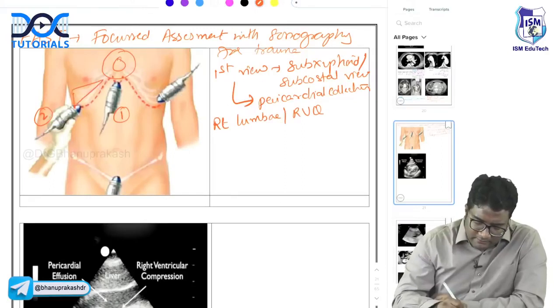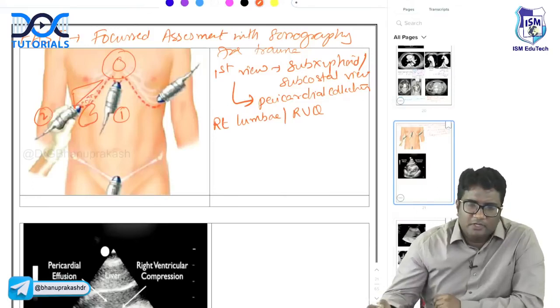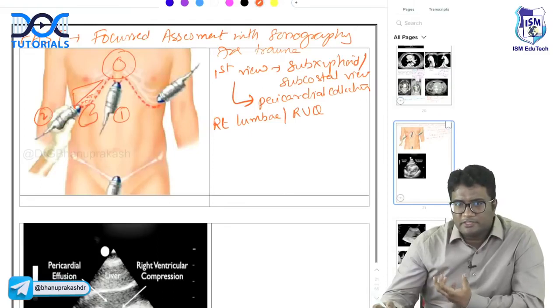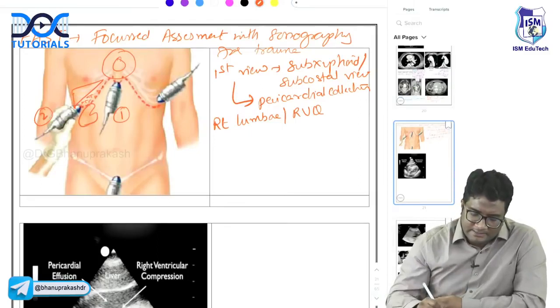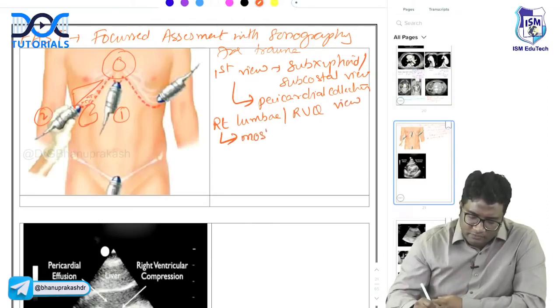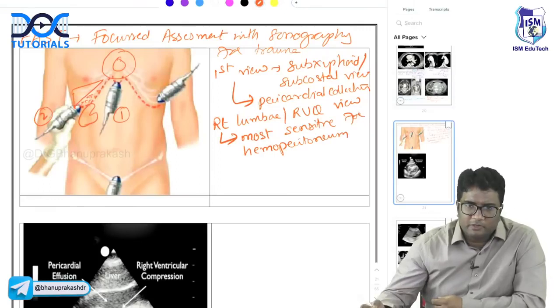And here you see the liver and the kidney in between. If any collection is there in the Morrison's pouch, you can see it in the right upper quadrant view or right lumbar view. And because Morrison's pouch is the inferior most portion of the peritoneum, this right lumbar view is the most sensitive view for hemoperitoneum. So the first view is different, and the most sensitive view for hemoperitoneum is different.